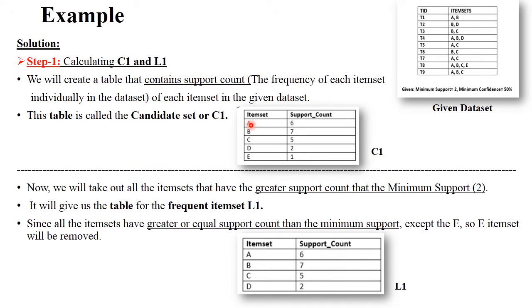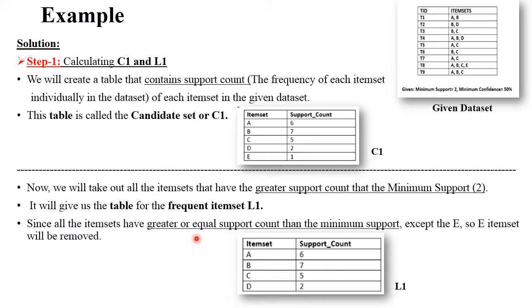Now how many times is item A purchased? So 1, 2, 3, 4, 5 and 6. So A items are purchased 6 times. Similarly B items are purchased 7 times. C items have been purchased 5 times, in this way. So this is item sets and this is support count. Support count means how many times a particular item has been purchased, right? So this is your C1 table.